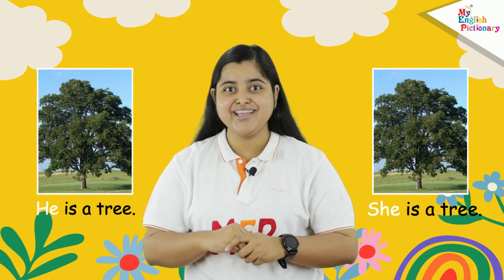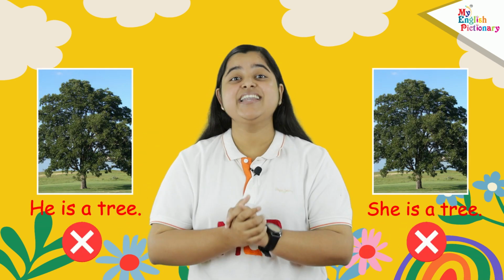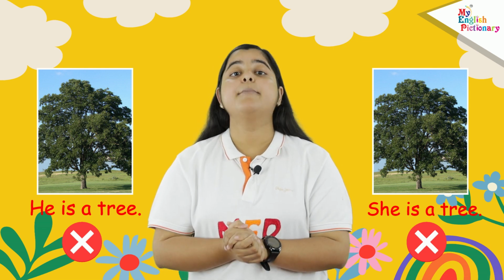Let's take a third example. It is a tree. Can you say that he is a tree or she is a tree? No, you cannot say that, because tree is a plant, and for plants, we always use the pronoun it. So let's see some more examples and make the concept of pronoun it clear.